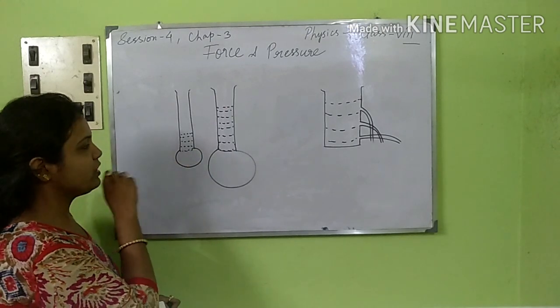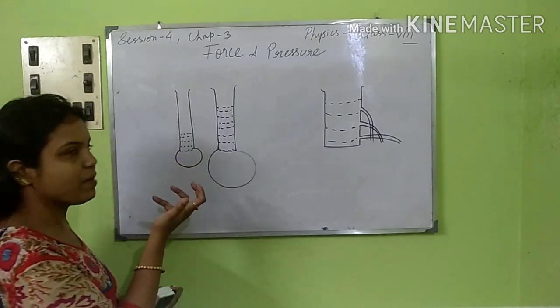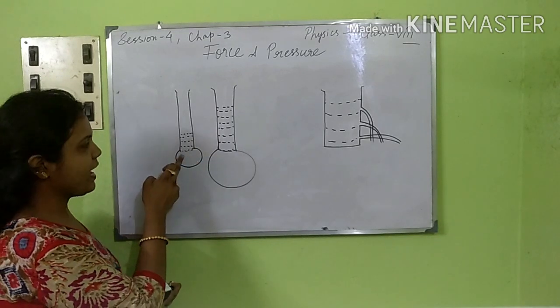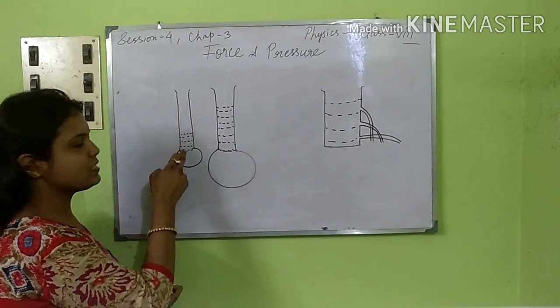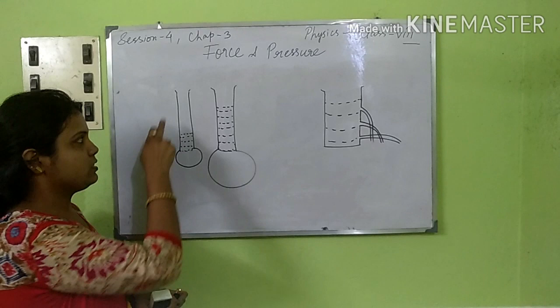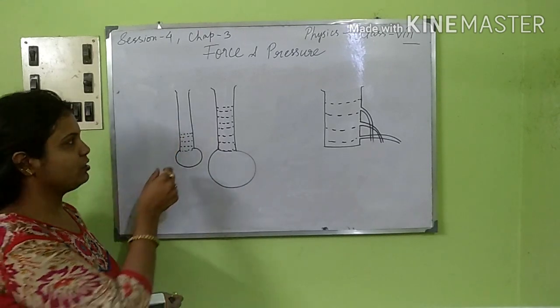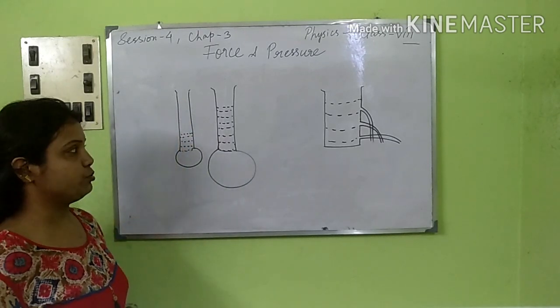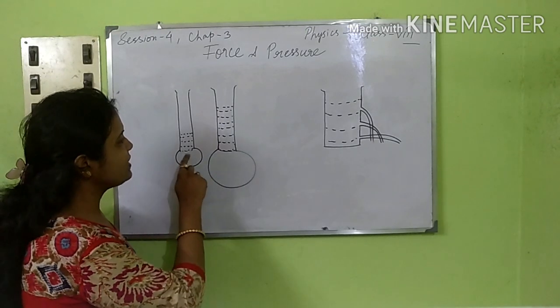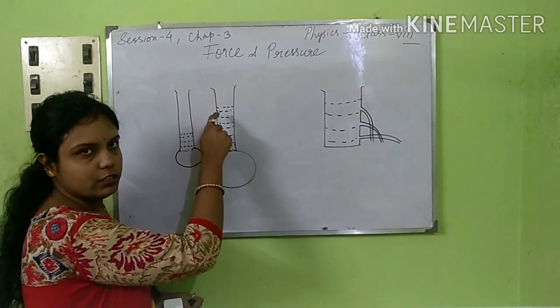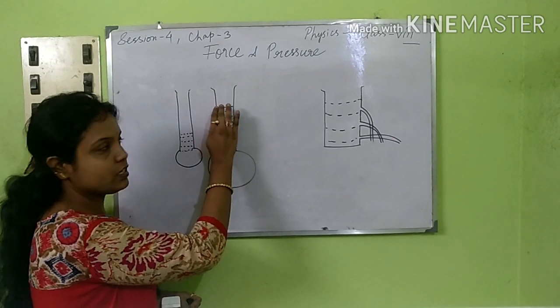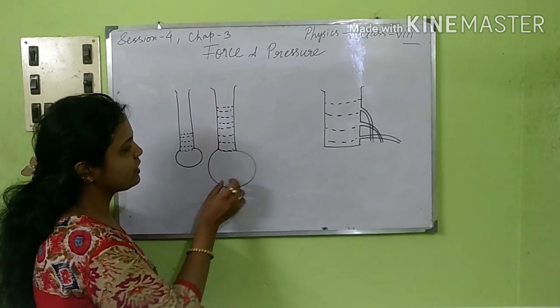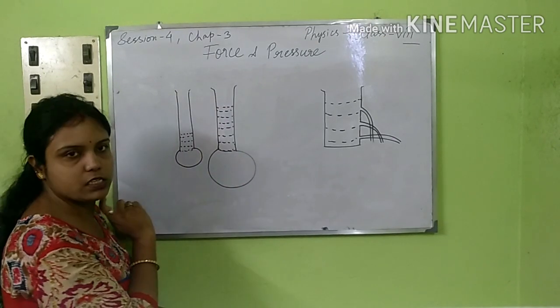When the rubber balloon, you can see it has bulged out to some extent when the water is inside this glass tube. But for the second one, as I am putting in more water, that is, the level of the water is increasing, you can see this balloon has bulged out more than this, right?